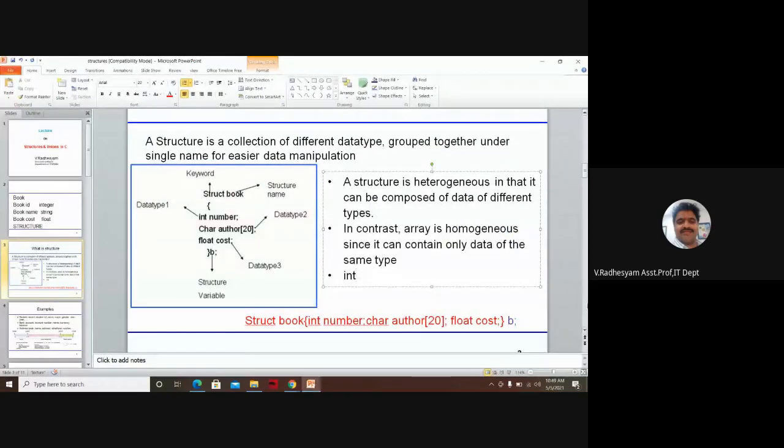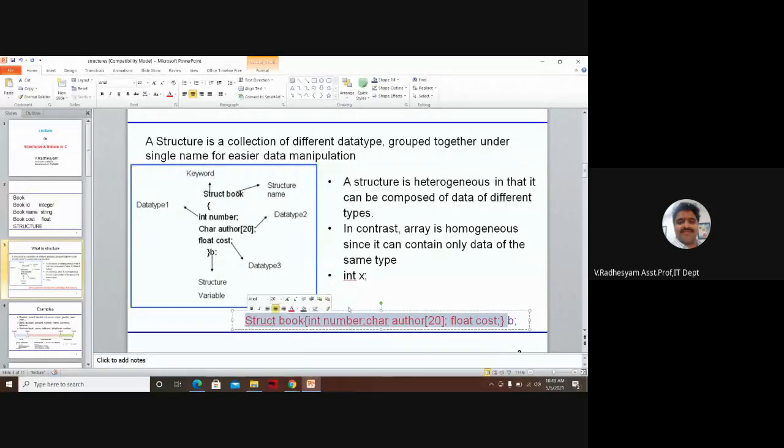Right, suppose int X semicolon. Like this, in the place of int, which is a predefined data type, you can understand this entire red color block, which is the pack of integer, character, float.